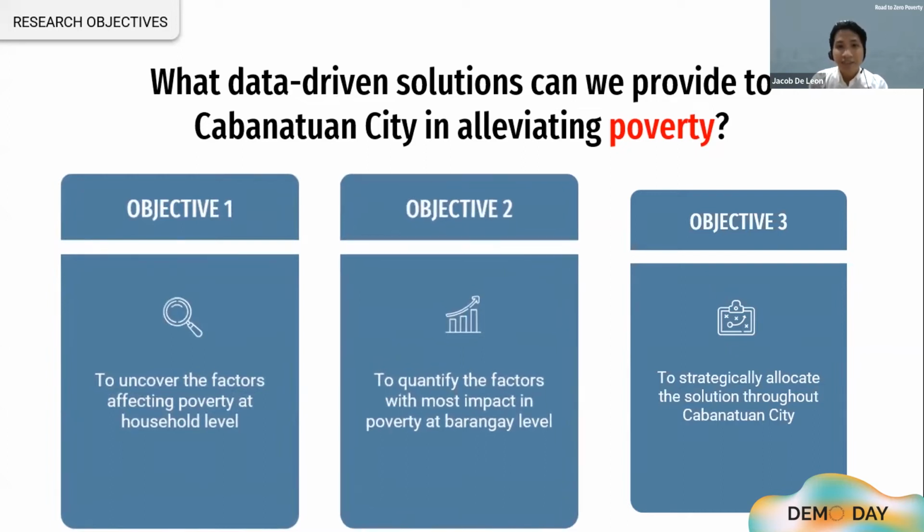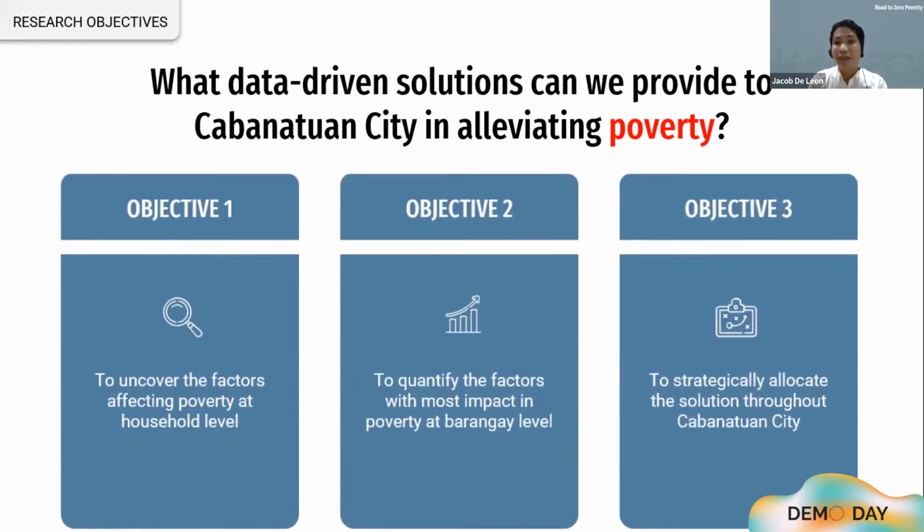Second, we wish to quantify the factors of poverty with most impact at the barangay level. Because solutions are more large scale in nature, it is best to weigh their risks and benefits. After finding the whats and by how much, we also want to strategically allocate these solutions throughout the city.